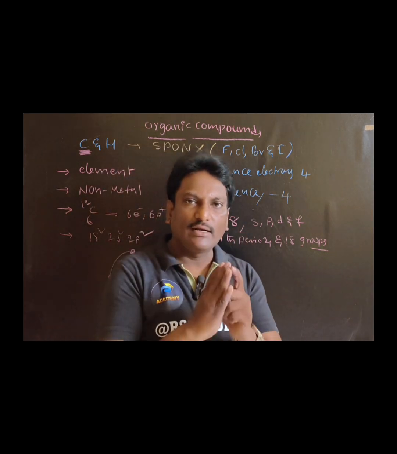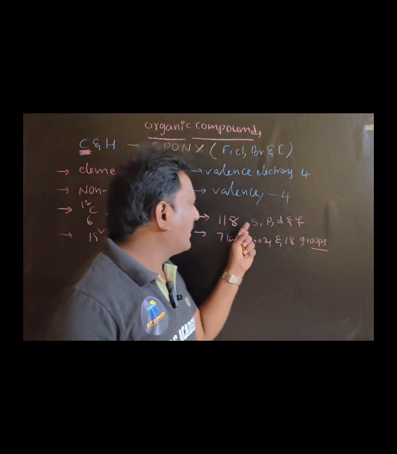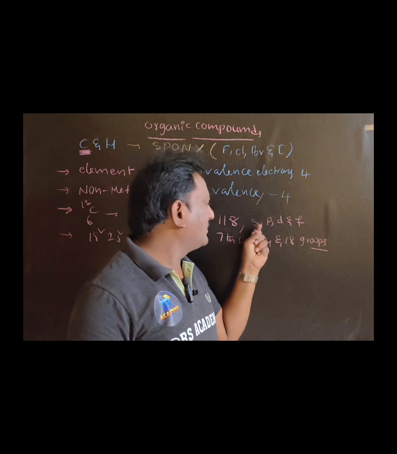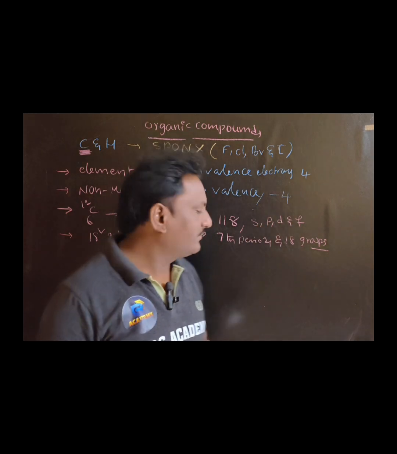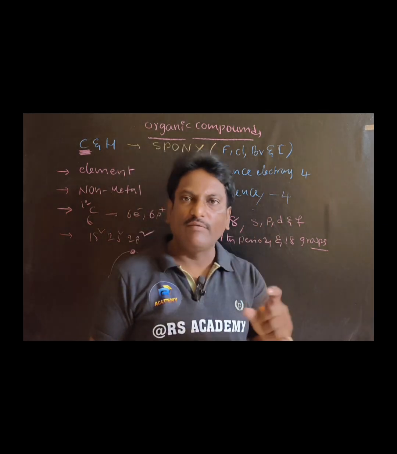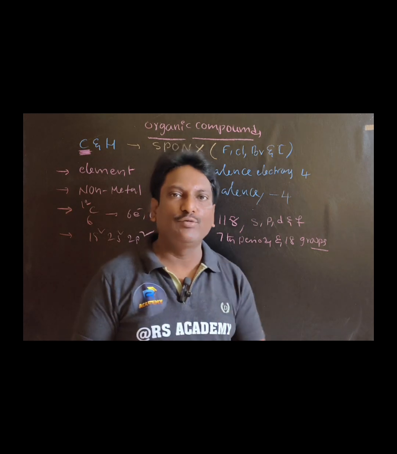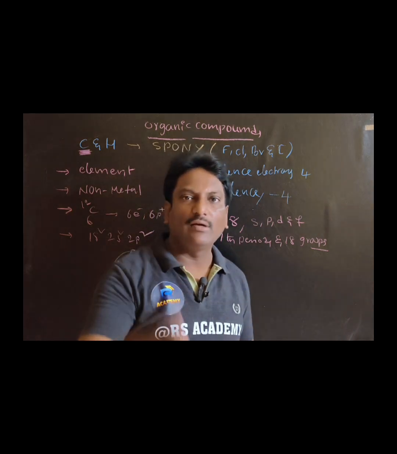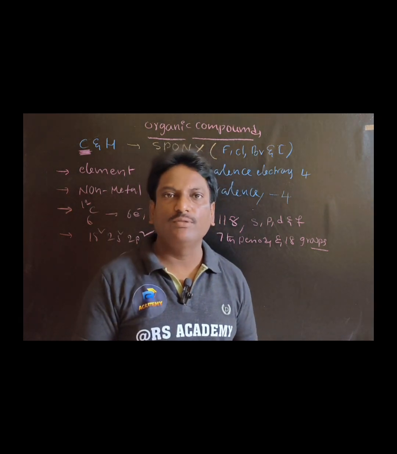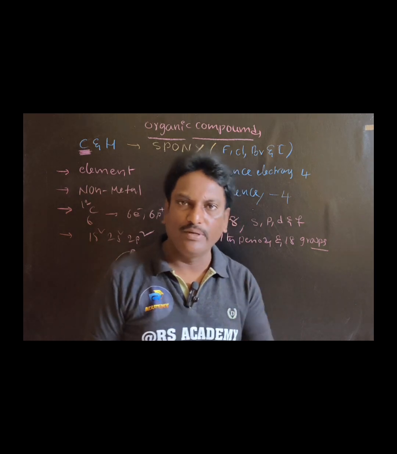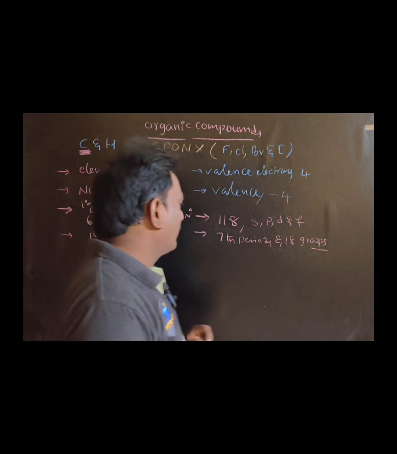This is basic information regarding the periodic table. Vertical columns are called groups and horizontal rows are called periods. You know that very well.